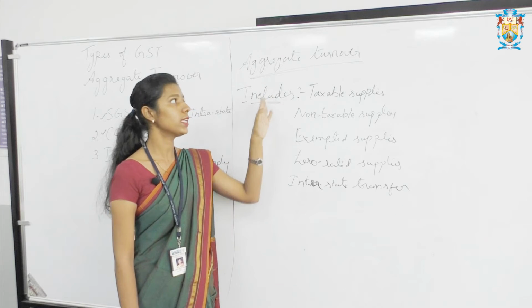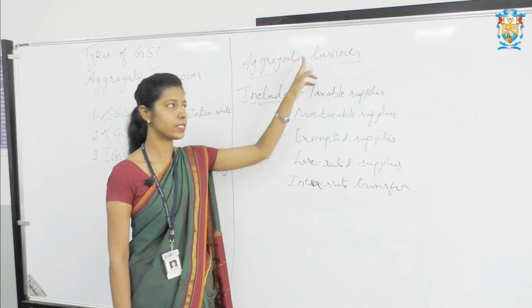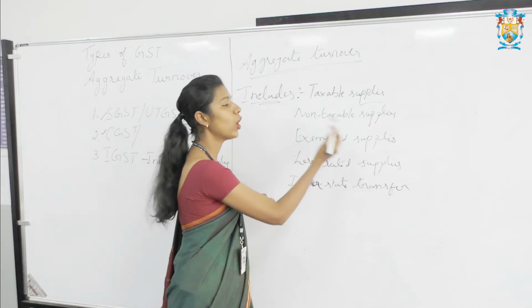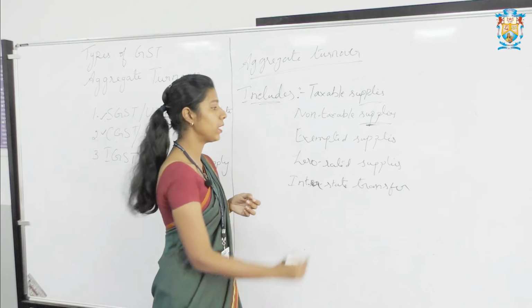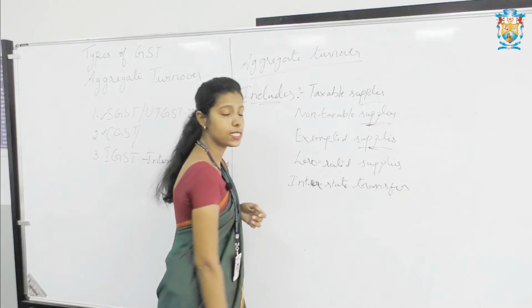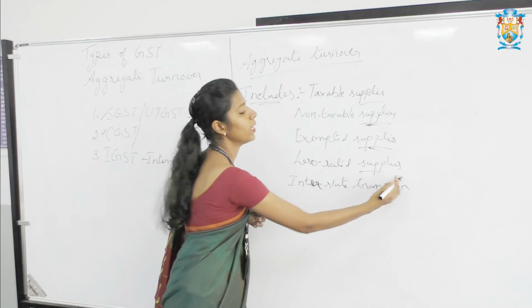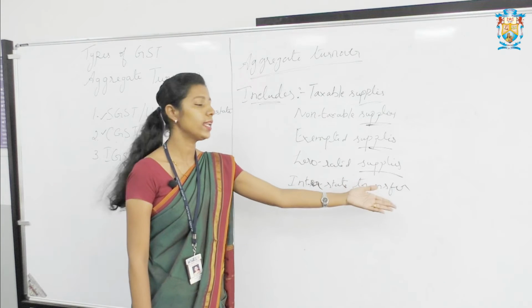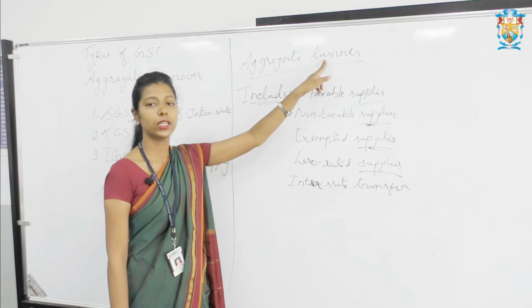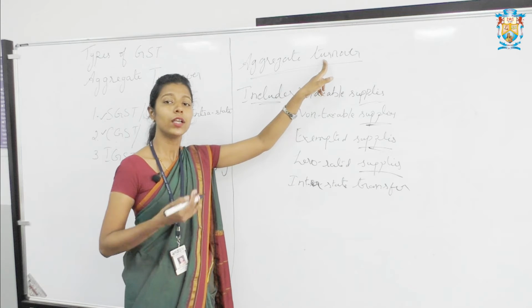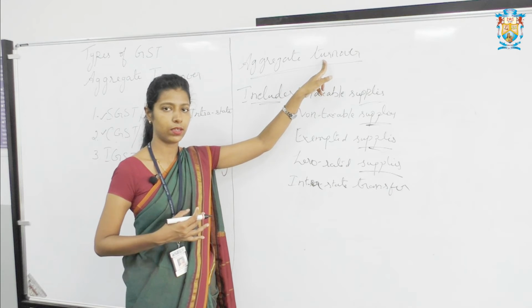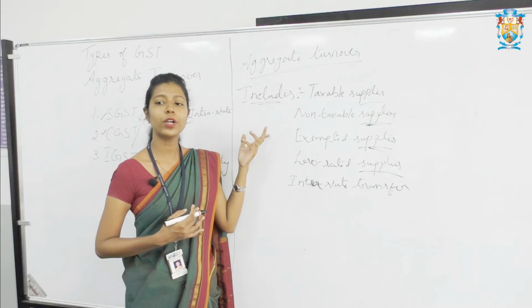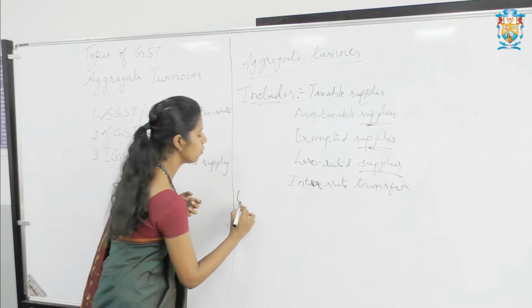So I told basically that turnover is nothing but it is a sales. So when we are moving to the taxable supplies, it is a supply. When we move to the non-taxable supply, it is a supply. When we move to the exempted supply, it is a supply. When we move to the zero rated supply, it is a supply. And when it is interstate branch transfer, again it is a supply. So aggregate turnover, we have to calculate the total value of sales. So that is included under the aggregate turnover. So what is excluded from the aggregate turnover? Let us see what is excluded.